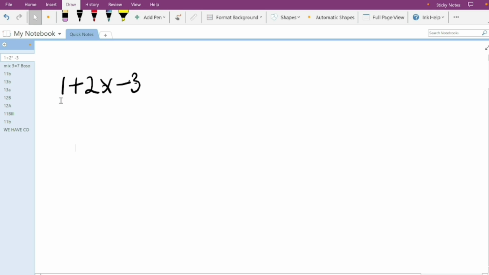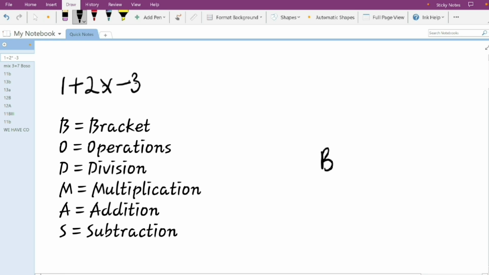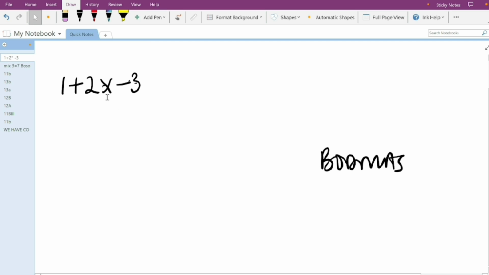Example 3. Let's say we have this question: 1 plus 2 times minus 3. Now, similar to the ones we've done earlier, we know BODMAS rule applies. And we have a positive sign, a multiplication sign, then also a negative sign. Well, this multiplication sign is what we're going to work with first. And note, you have to know that a number owns the positive or the negative sign in front of it. So this 2 owns this plus, and this 3 owns this minus.